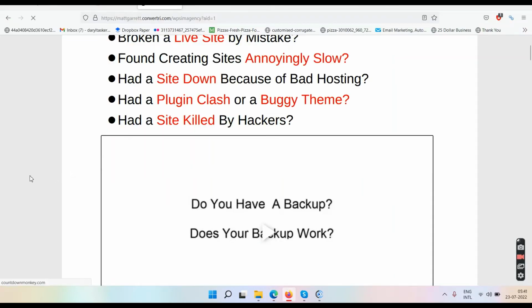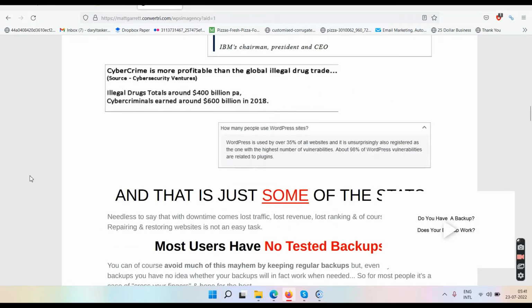Let's get back here now. This is the short review. So we are done here with this review, I guess. If you need it, then you go and buy.